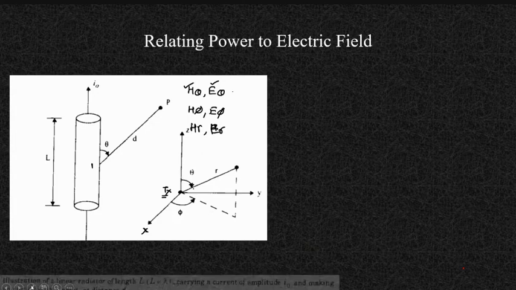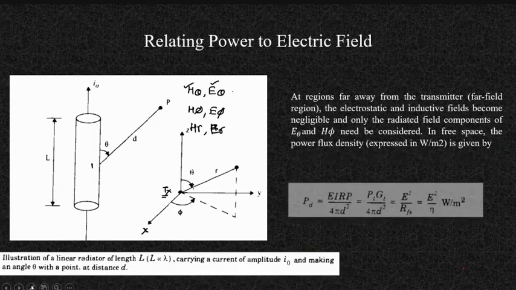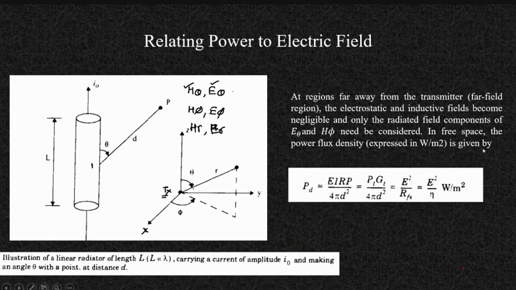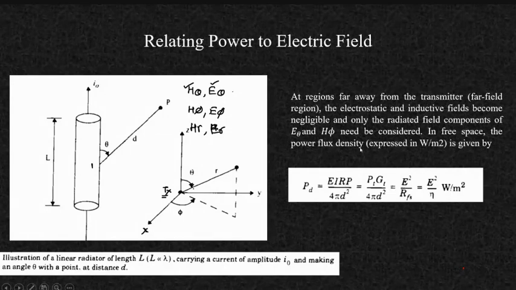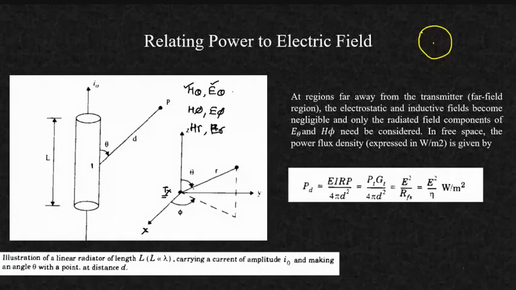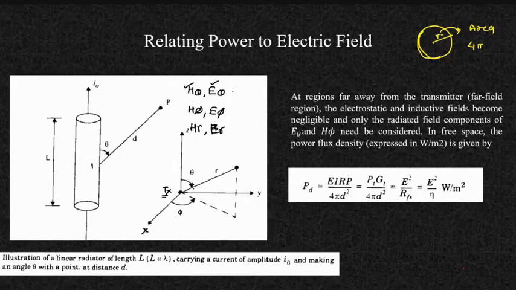So if I'm interested in the power density in terms of the electric field intensity, my power density will be given by, this is the power flux density. ठीक है, so it will be expressed, this is nothing but the radiated power per unit area. Here our assumption is that our radiator is an isotropic radiator. आपका जो भी रेडिएटर है या जो भी एंटीना है वो आइसोट्रोपिक एंटीना है, radiates equal power in all directions. So what will be the area? If it is the area of a sphere, which is nothing but 4 pi r squared, इसको आप d भी बोल सकते हो, so 4 pi d square.